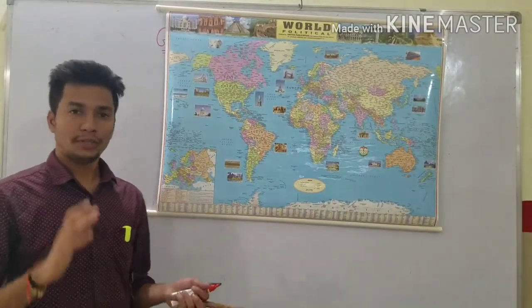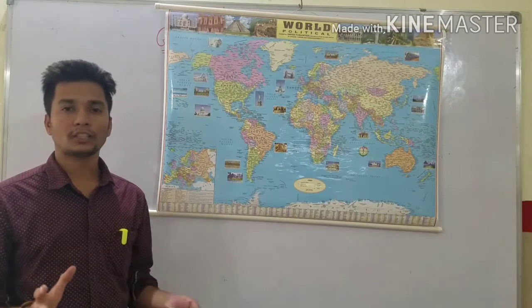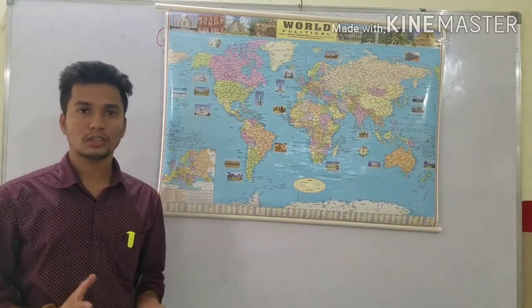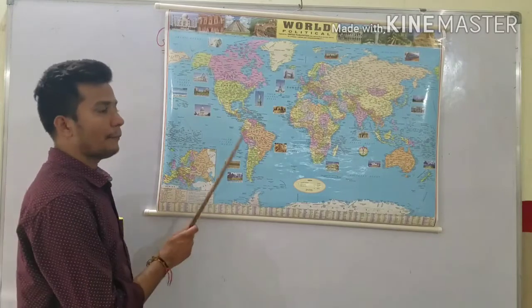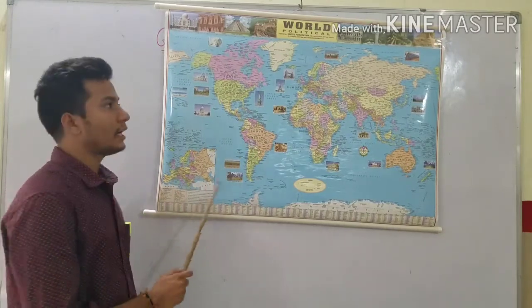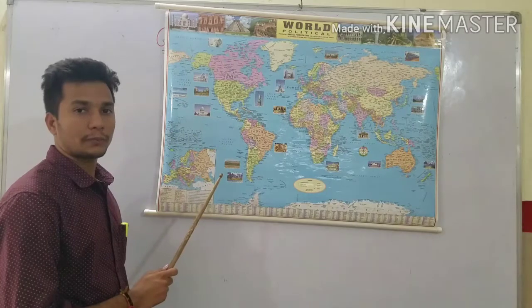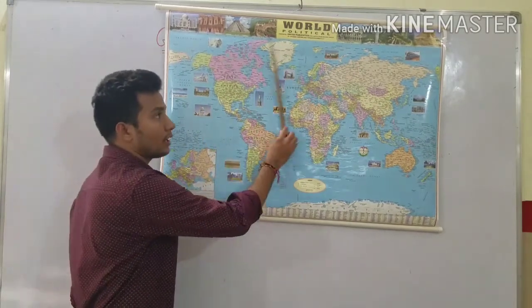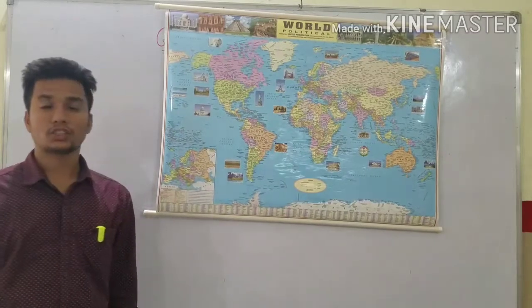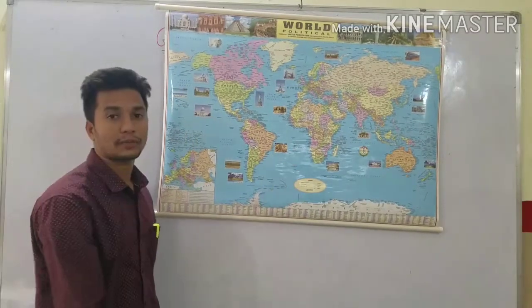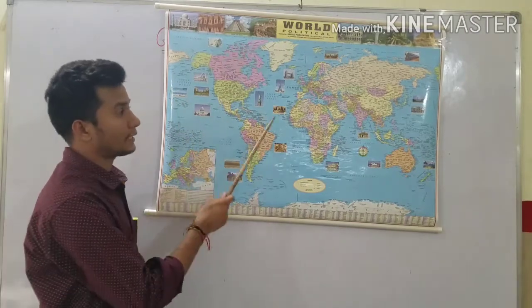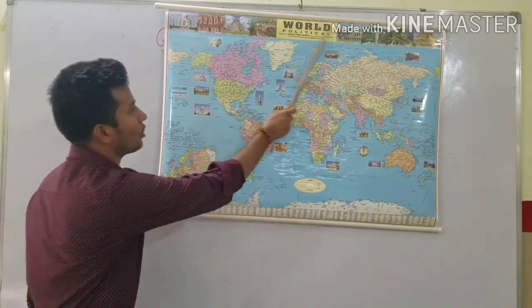To see the whole part of our world or earth at a time, we use the map, because it shows the whole or part of the earth's surface on a flat surface. Understood? So we can see the whole world figure at a time.